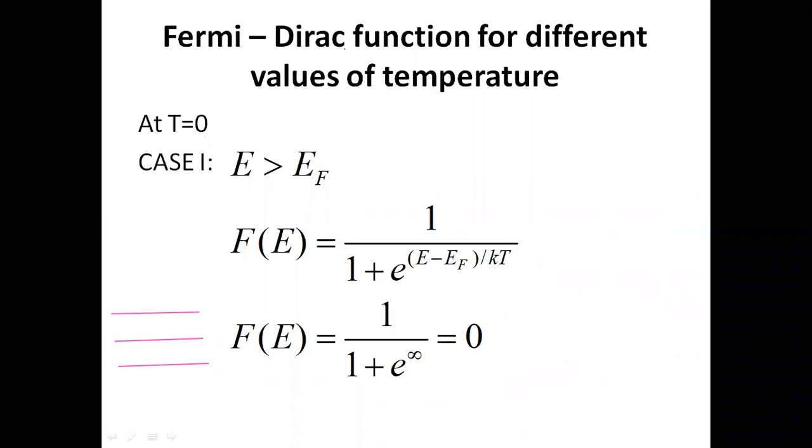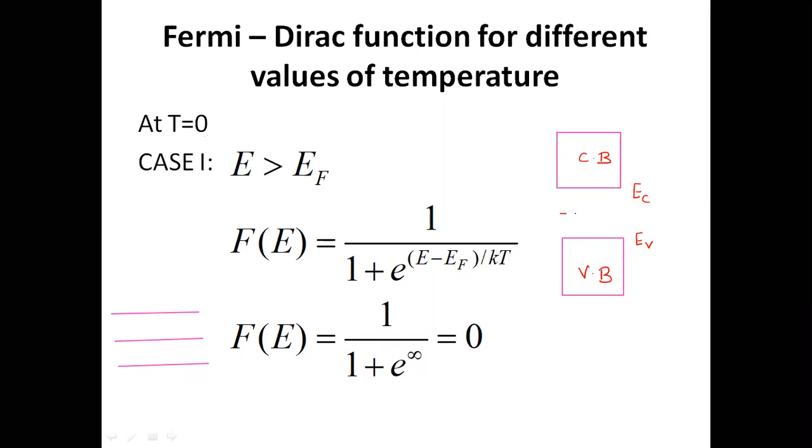Now, what is the meaning of this case E greater than Ef? For that let me draw a diagram. Let us suppose this is the conduction band and this is the valence band. The uppermost level of the valence band has energy EV, and the lowermost level of the conduction band has energy EC.